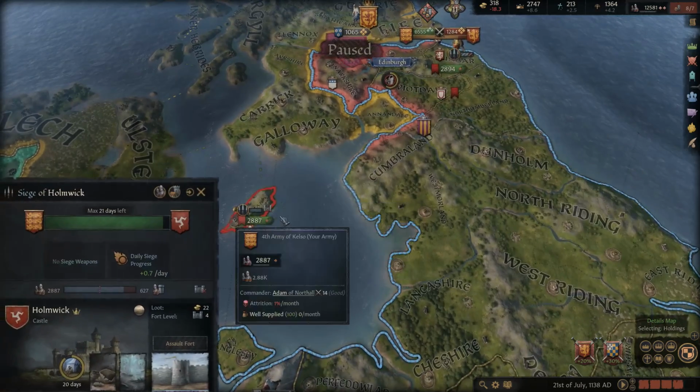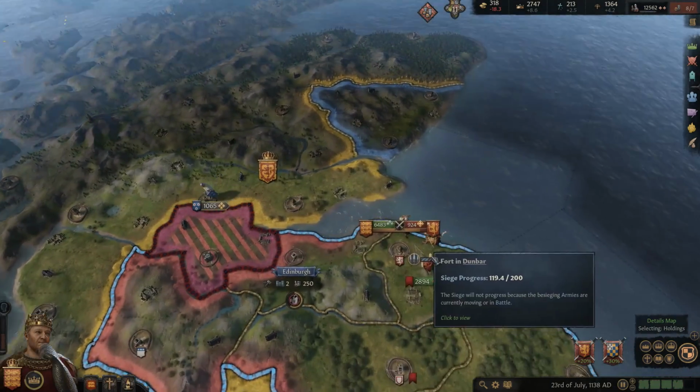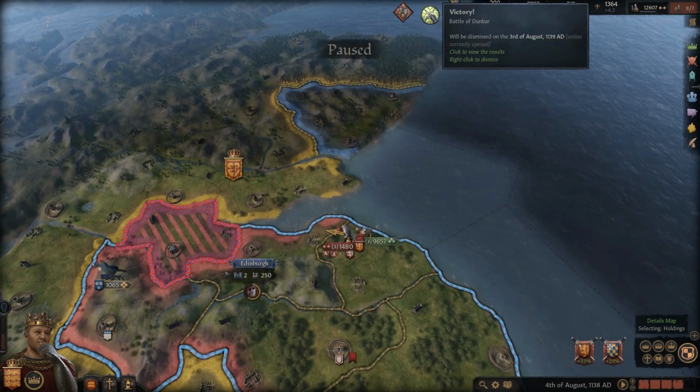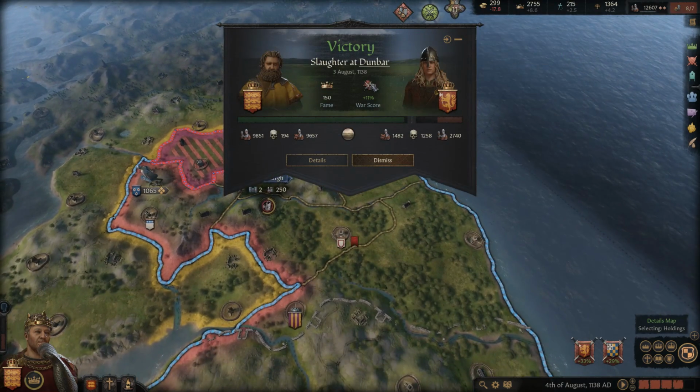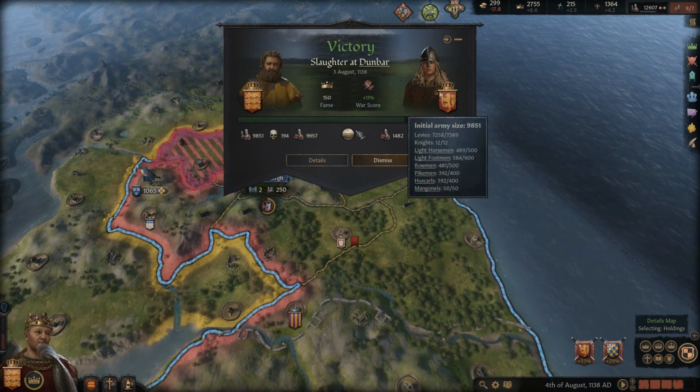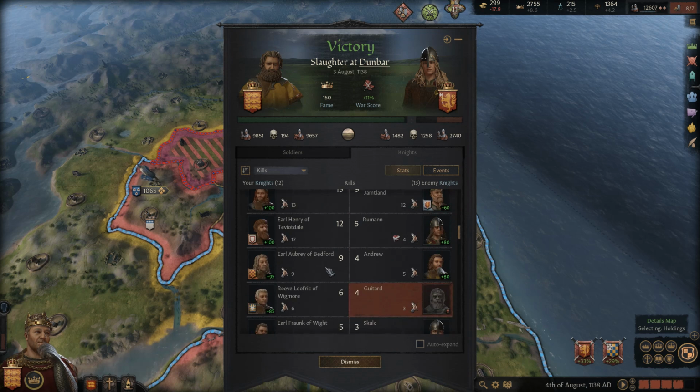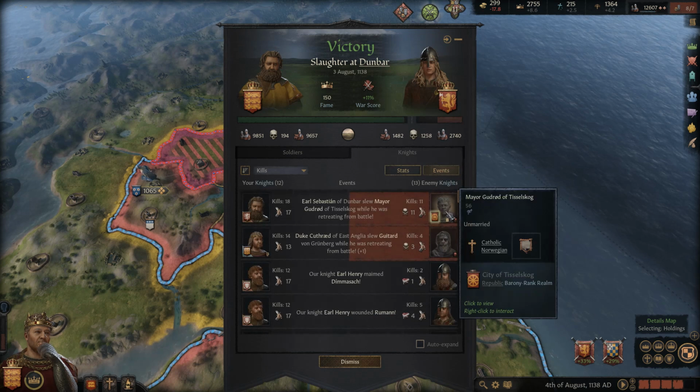This one's almost done. Took forever, but almost there, guys. All right, so this will be a big battle here, which should hopefully improve the war score. Not as much as I would have liked. Yeah, 1,200 dead. We lost 194. Earl Sebastian again does a good job, as does the Duke. Let's take a look here and see who they killed.